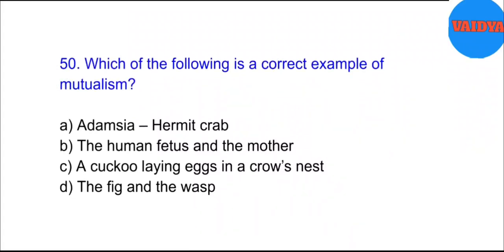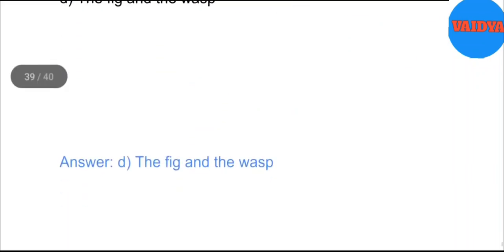50. Which of the following is a correct example of mutualism? A. Adamsia, hermit crab. B. The human fetus and the mother. C. A cuckoo laying eggs in a crow's nest. D. The fig and the wasp. Answer. D. The fig and the wasp.